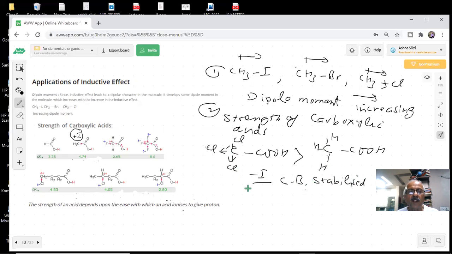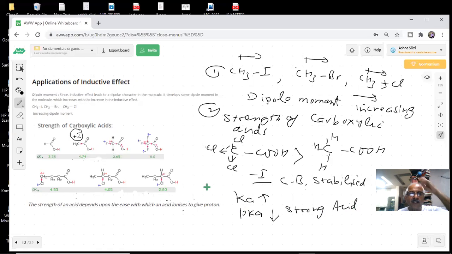We have studied this in organic chemistry. Here we have given you examples, students, of how the plus I and minus I effect changes the acidity of carboxylic acids. pKa values are given. Ka large means strong acid and pKa small means strong acid. So such questions are given in the exam.